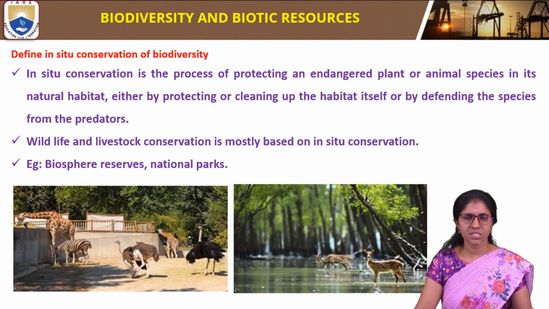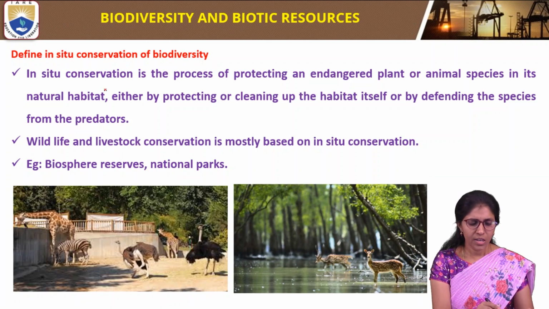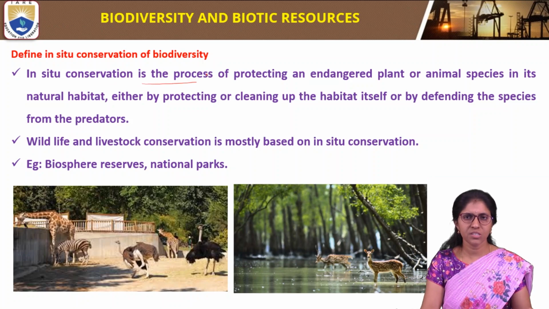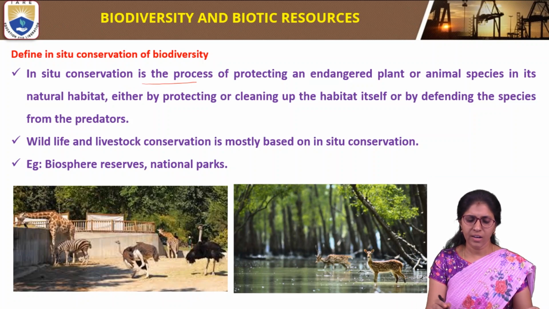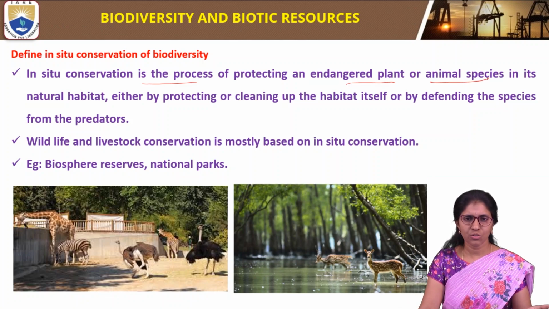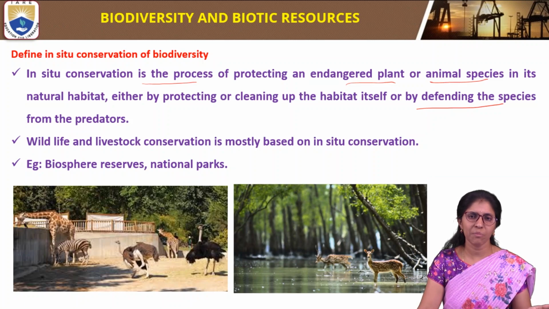Next question: define in situ conservation of biodiversity. In situ conservation of biodiversity is the process of protecting an endangered plant or animal species in its natural habitat, either by protecting or cleaning up the habitat itself, or by defending the species from predators. Here the conservation takes place in its natural habitat.